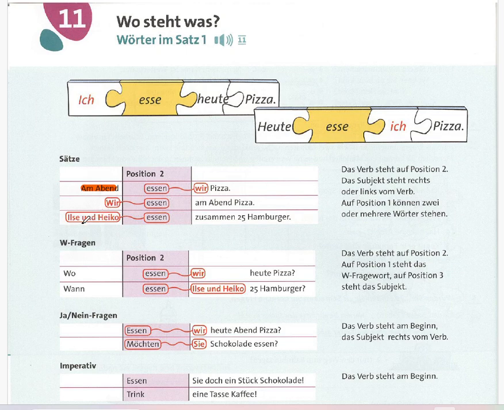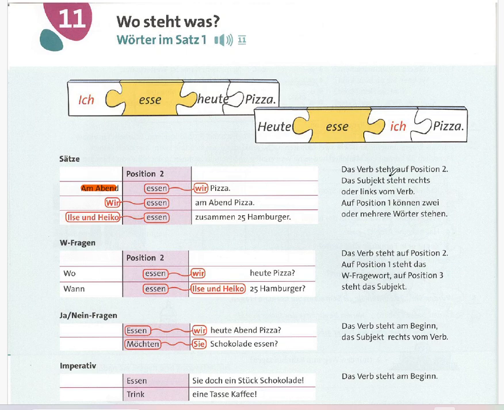In the third example, we have "Elisa und Heiko essen zusammen 25 Hamburger." The meaning is Elisa and Heiko eat 25 hamburgers together. So the subject can move around, but the verb stays in second position.